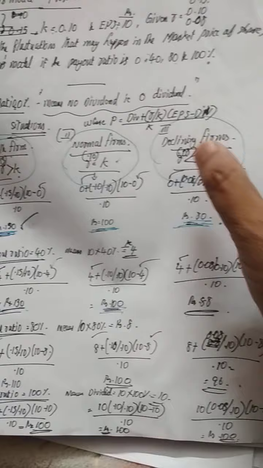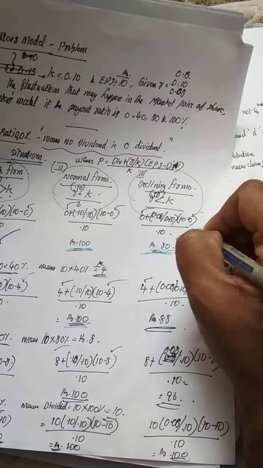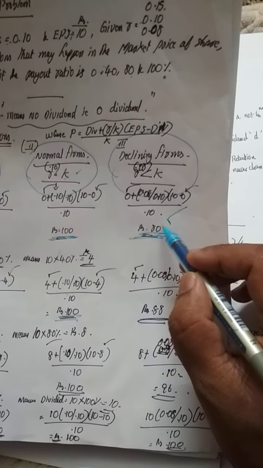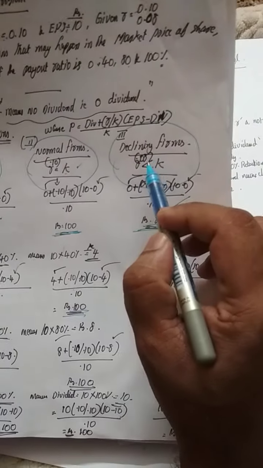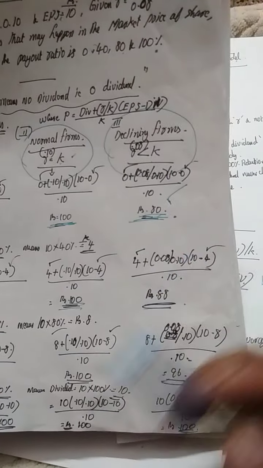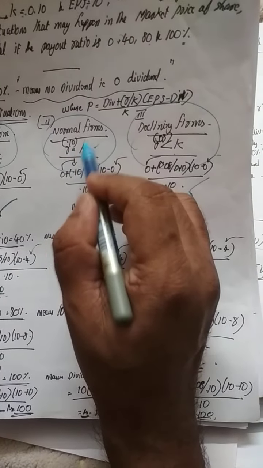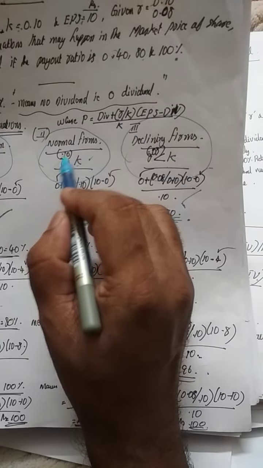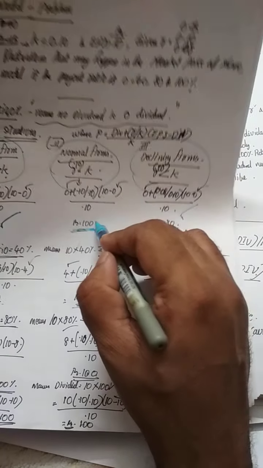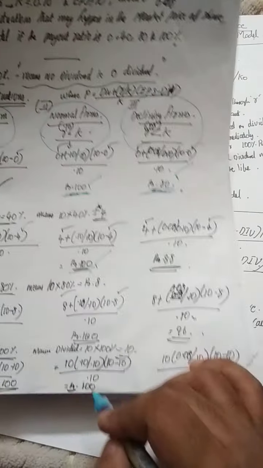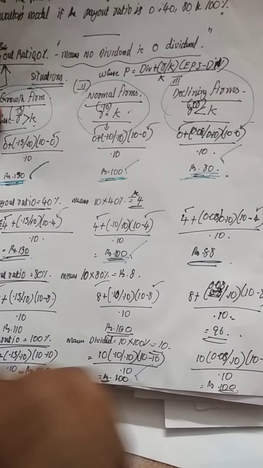In case of declining firms, it will be the lowest. You could see that the present market value of share is very low in all the cases for declining firms. And in case of normal firms, where R is equal to K, the present market value of shares will be equal. There is no change. Everywhere we will get rupees 100.